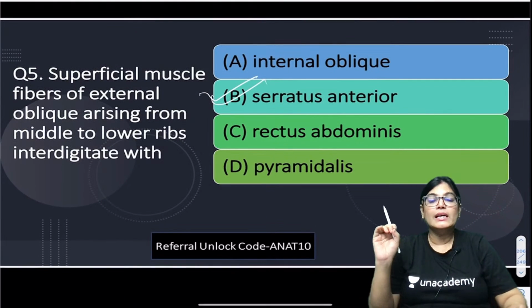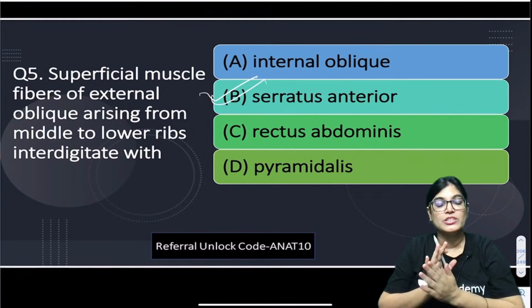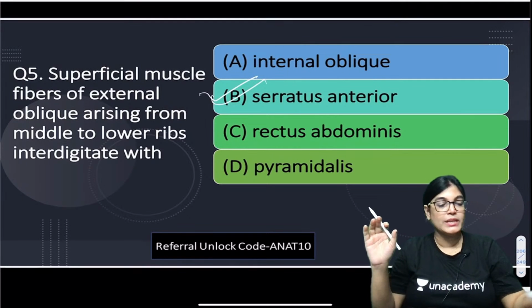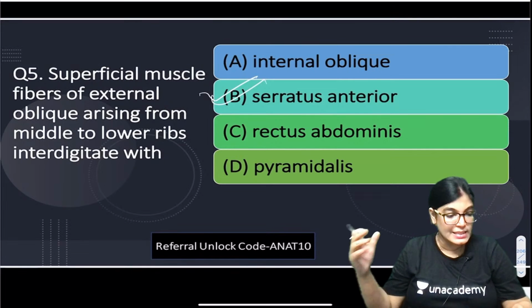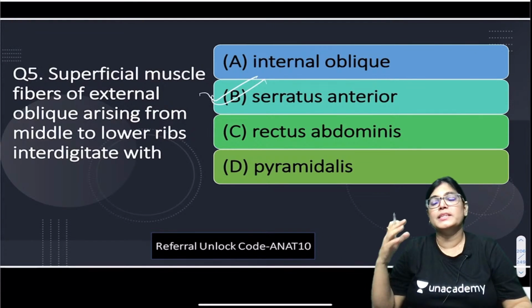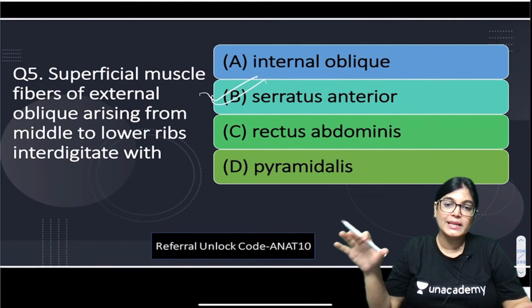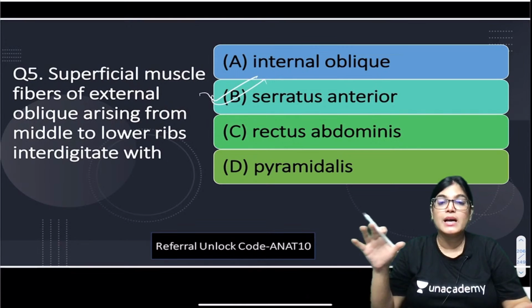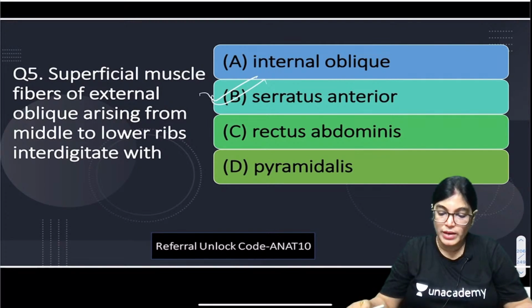Actually it's an important question on superficial muscles. If you see the external oblique, it will have an interdigitation with two muscles. One is latissimus dorsi and the other is serratus anterior. If you see the diagram, you will understand this. The other muscles, like internal oblique, external oblique and transverse abdominis, lie in layers, one above the other. Rectus abdominis and pyramidalis are the muscles in the midline. So you will see the interdigitations in the diagram. Let me show you.